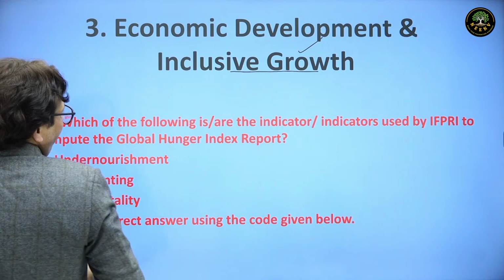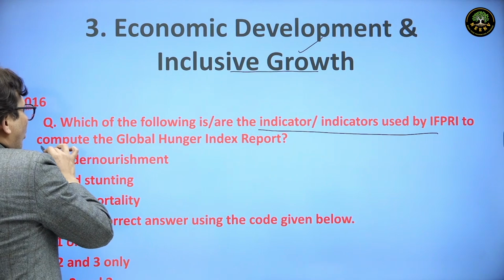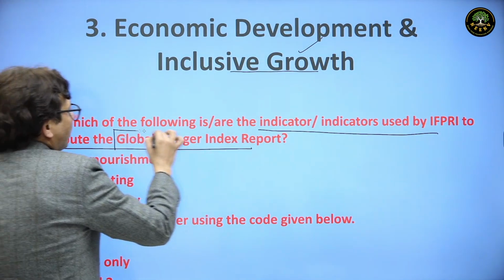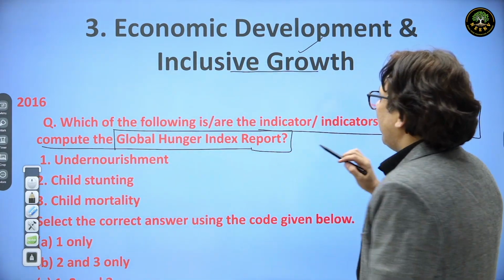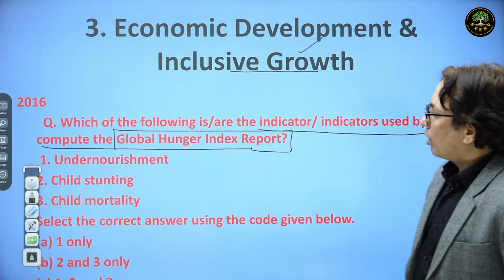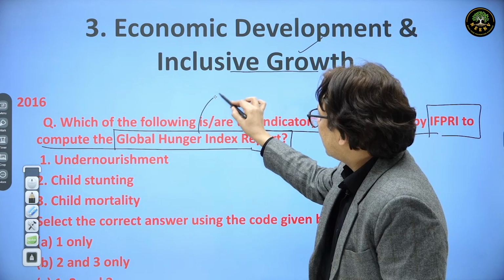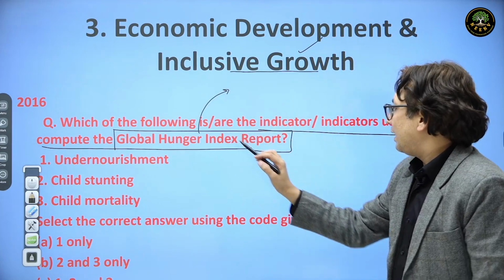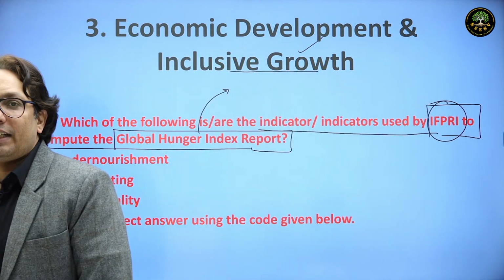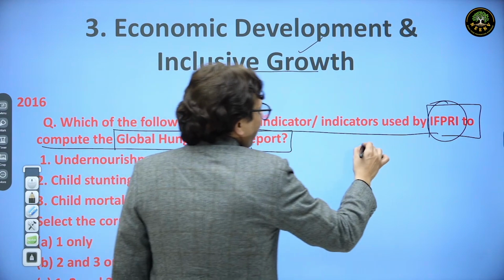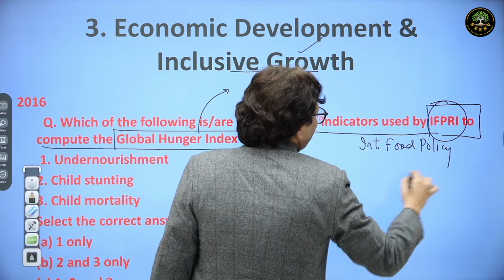The question is, which of the following are indicators used by IFPRI to compute the Global Hunger Index report? Two important things: IFPRI and Global Hunger Index report. Look, this Global Hunger Index report was earlier released by IFPRI, that is International Food Policy Research Institution.